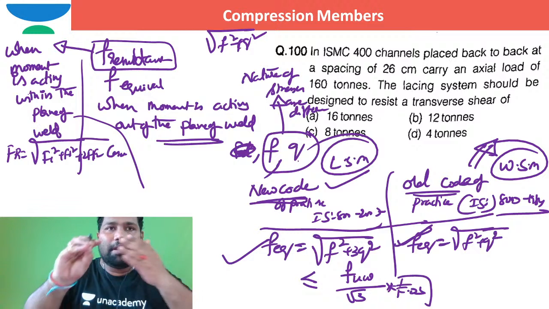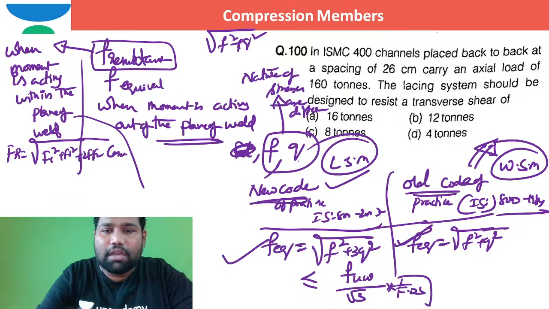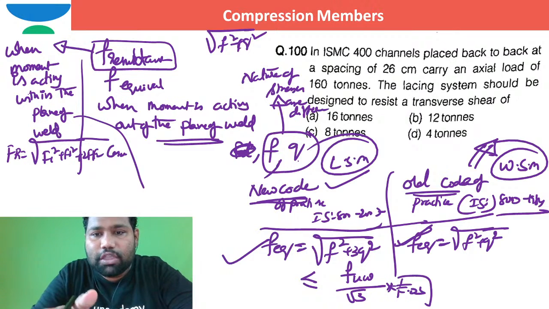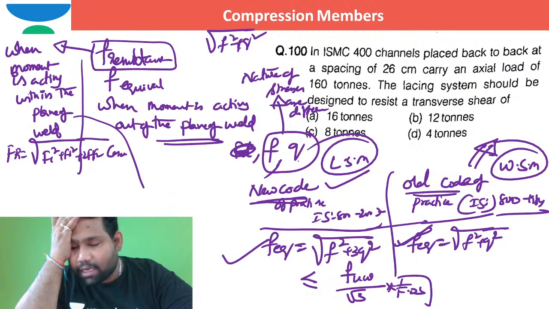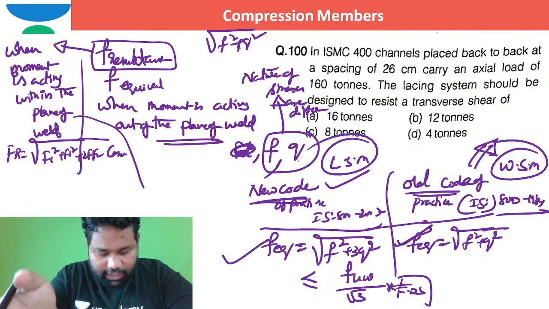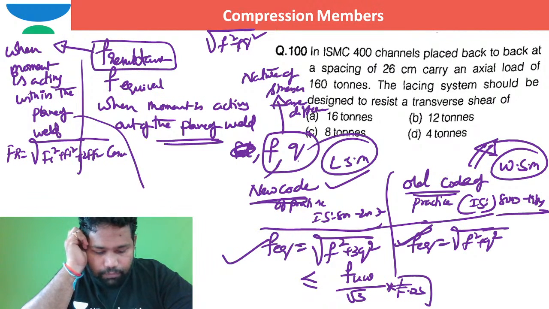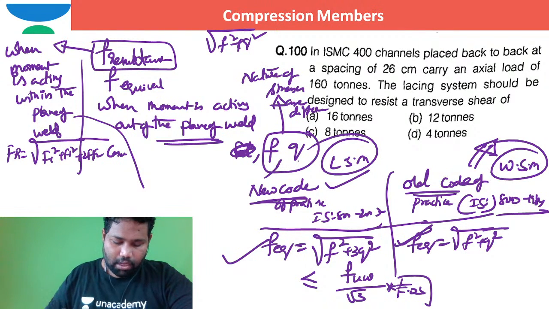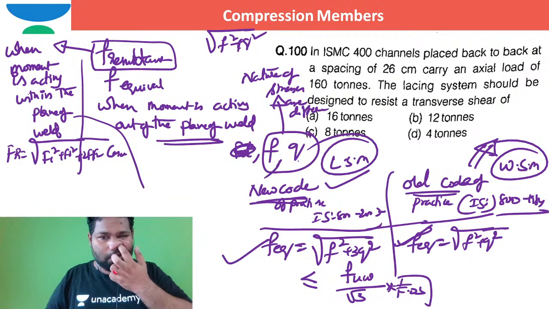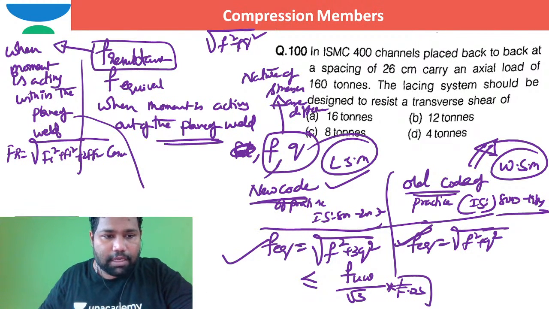Whatever the exact question they are asking, depending on the question you need to use the new code or old code. Depending on that, you need to apply the equivalent stress or the resultant stress. Is that okay? I had clearly mentioned the difference between these two. Right. So can I go to the next question? I mean, shall I go to the actual problem? Is that okay?